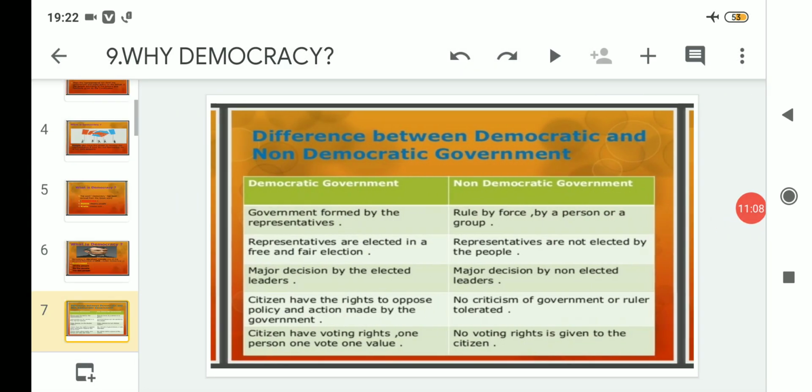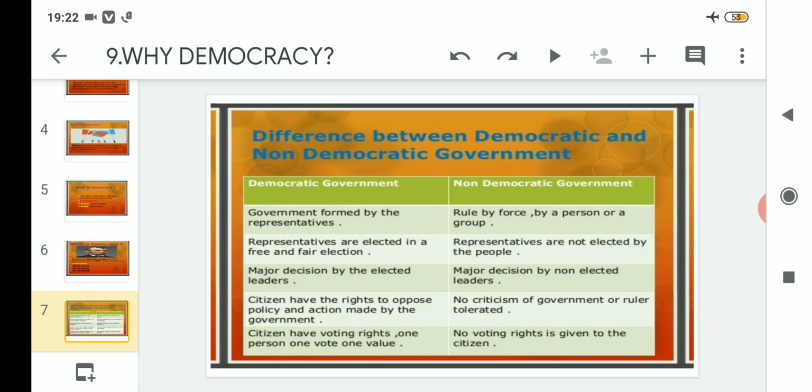After that, difference between democratic and non-democratic government. As you can see, I have prepared two columns, one under the head of democratic government and the other under the head of non-democratic government. So under democratic form of government, the government is formed by representatives. That means for various posts, the members are contesting elections. But in a non-democratic government, it is ruled by force, by a person or a group.